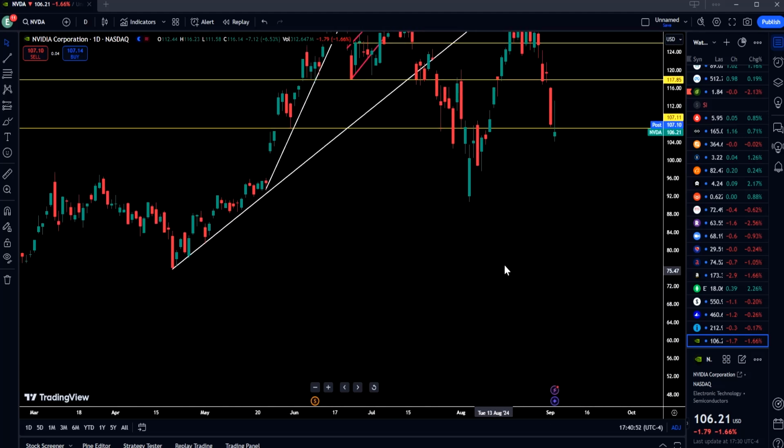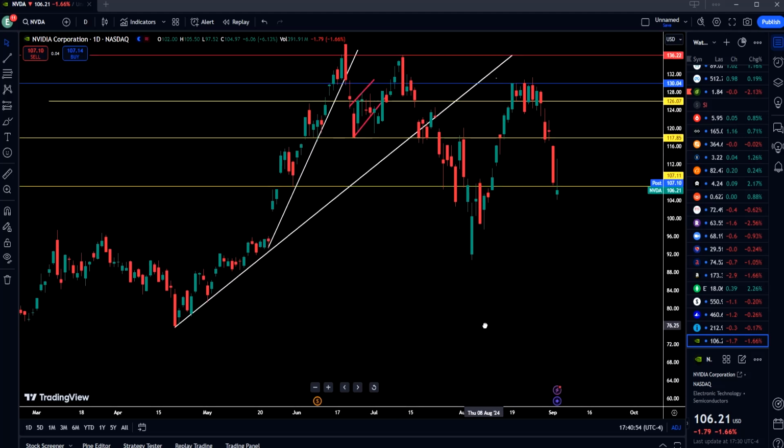And guess what? Now Nvidia, I don't have any confirmation, but the way it's looking, guys, it can definitely come back. If this is a massive weekly lower high, we might see lower highs and lower lows. That means taking out this low. So technicals are also saying that we might see a lower low.